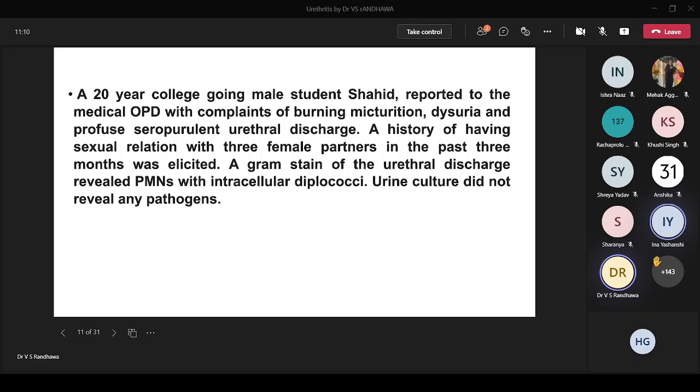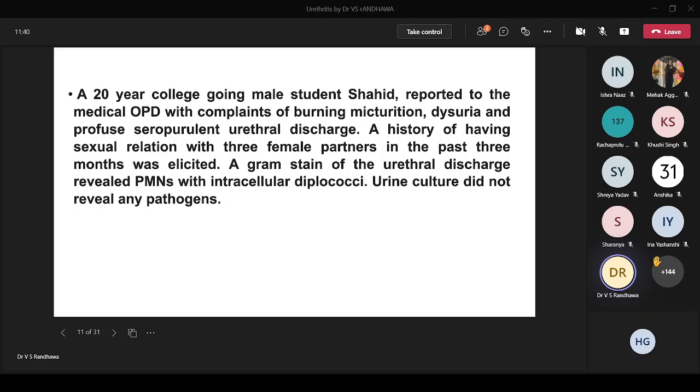So what's the differential diagnosis that you make? It's obvious, but one thing you should know, ask me, why the urine culture did not reveal any pathogens? Can you let me know? I'm just trying to make you understand certain things. Although it's a urethritis, an infection of the urethra, you have pus cells. I just want to make certain things clear. Why? You or anybody else.